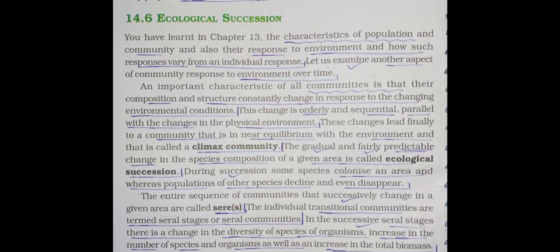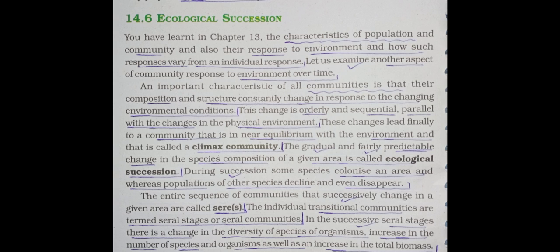This change is orderly and sequential, parallel with the changes in the physical environment. These changes finally lead to a community that is in near equilibrium with the outer environmental condition, and it is known as the climax community. So underline this word, climax community.